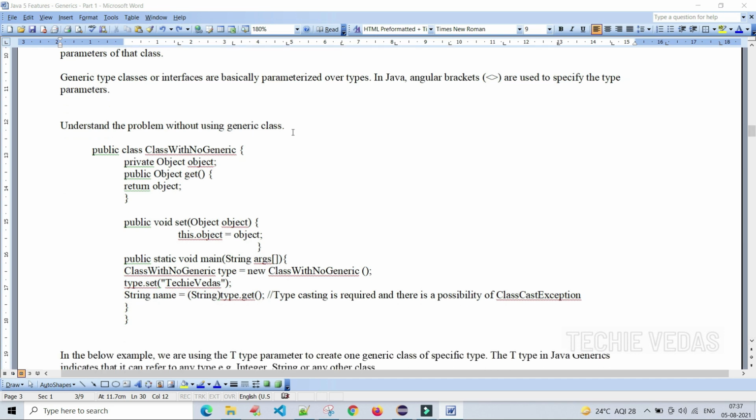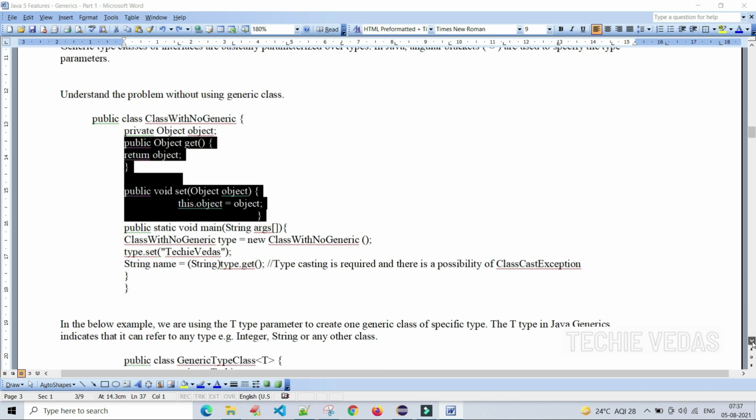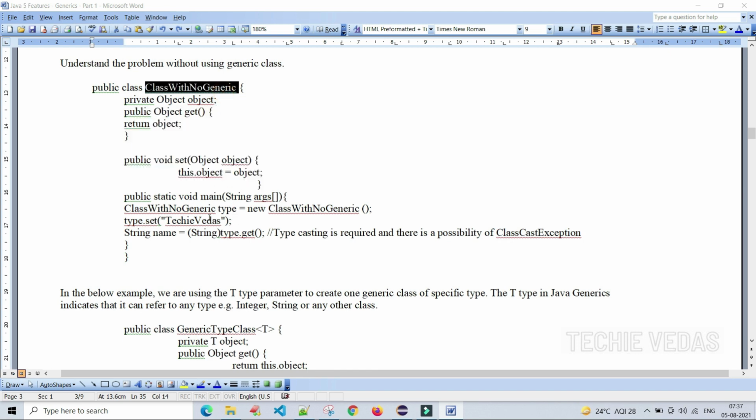Understand the problem without using the generic class. Here we are creating one class. We are creating a private object and public getter and setter methods. In the main method, we are creating an object, instantiating it here.